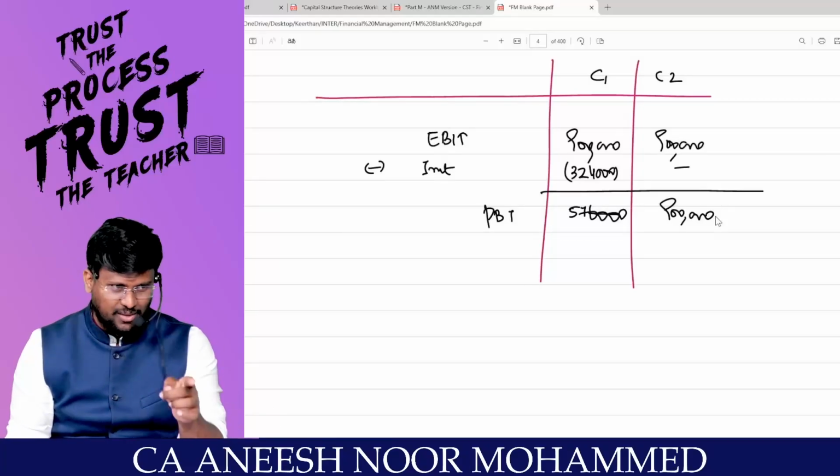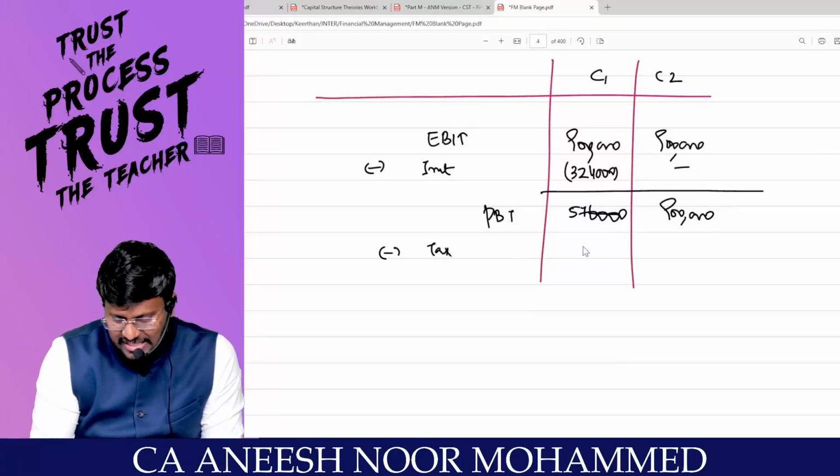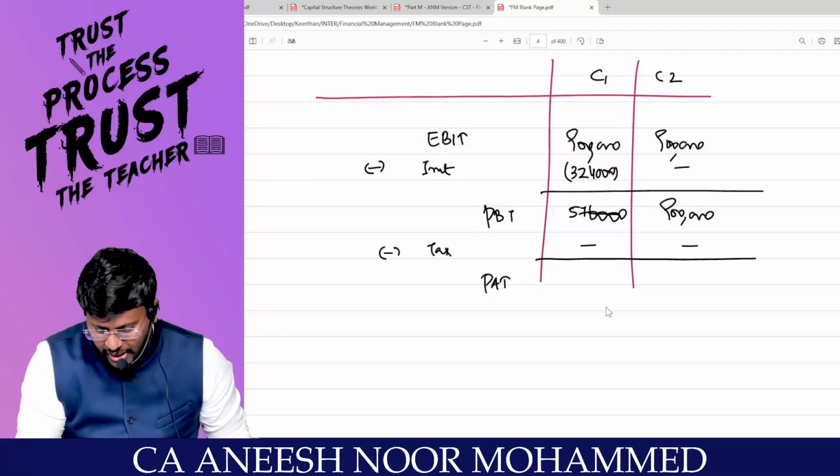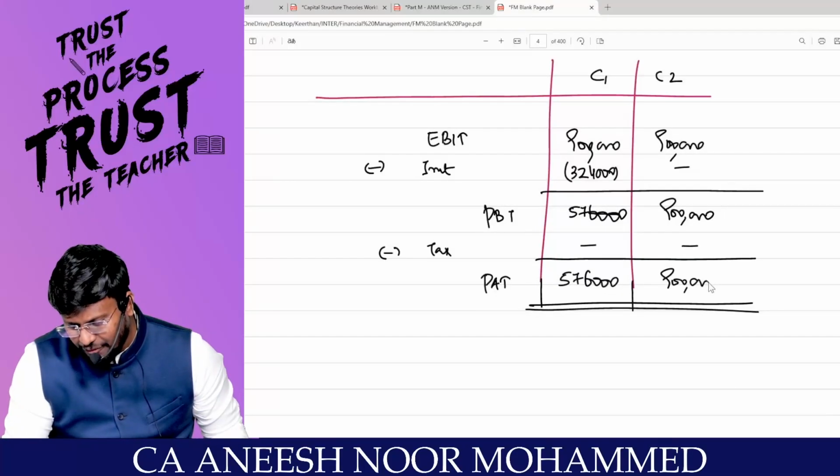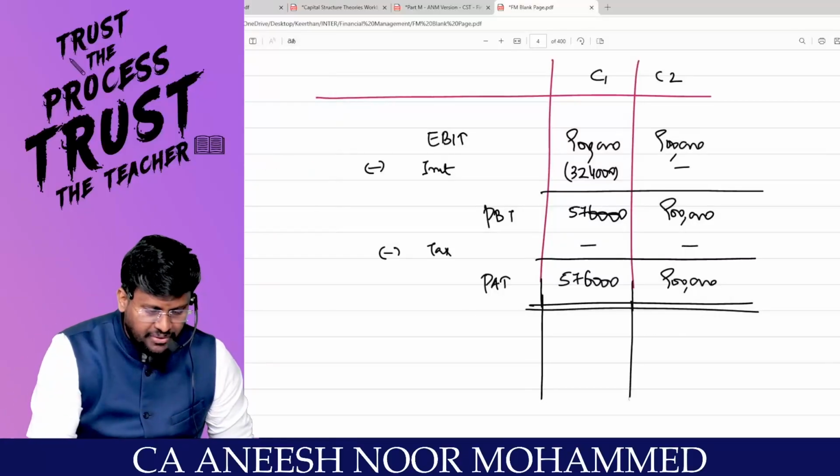Why are you staring, sir? There is no tax. Then why are you getting profit before tax, sir? My dear lovable students, less tax, dash, dash. Okay, wow. So, my dear lovable students, what is the PAT, profit after tax? The profit after tax in company number 1 is 5 lakh 76,000, right? And profit after tax for the second company is how much lakh? 9 lakh. Now, MM is asking a very logical question.